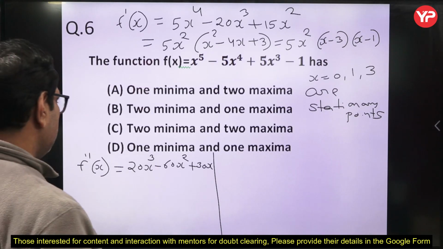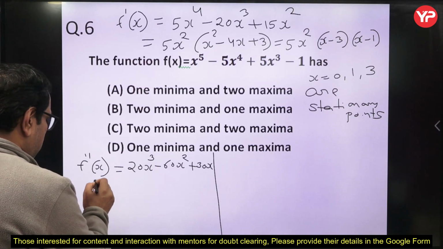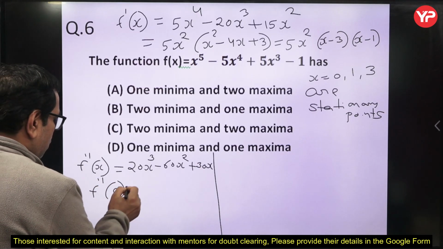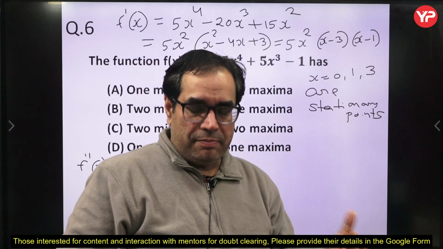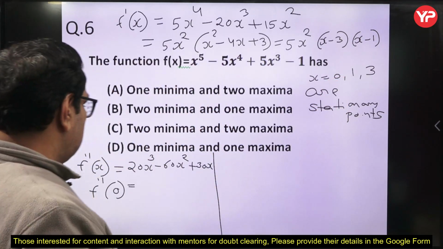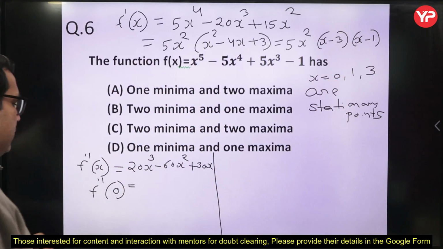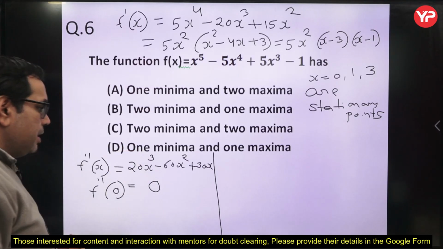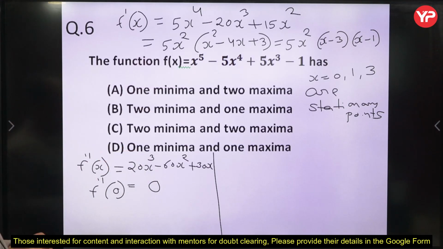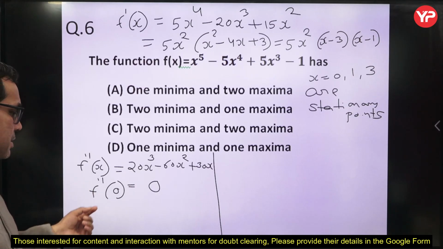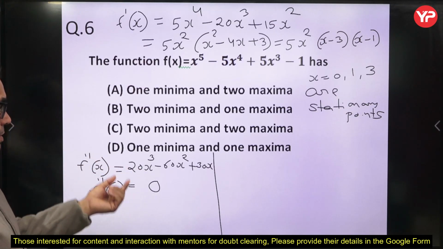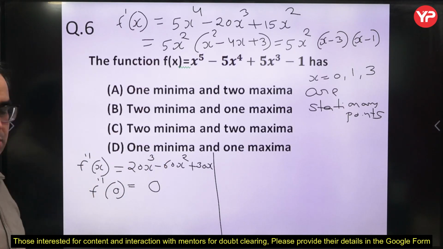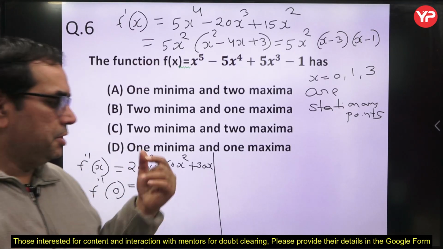Now if we compute this double derivative at 0, 0 was a stationary point, so that may have maxima or minima. If we put this in, we get 0, so we are not able to decide here. If we get the double derivative as positive, we say it is a point of minima. If we get negative, it is a point of maxima, but we are getting 0.